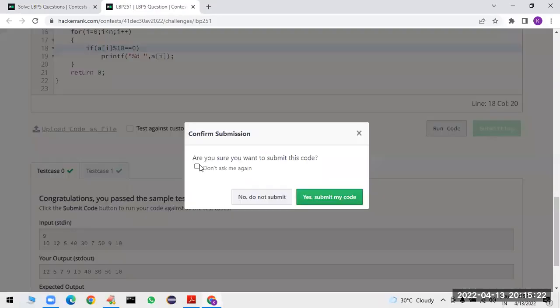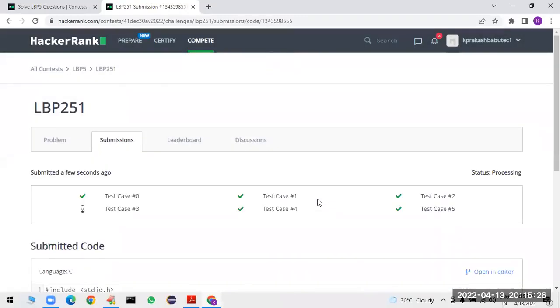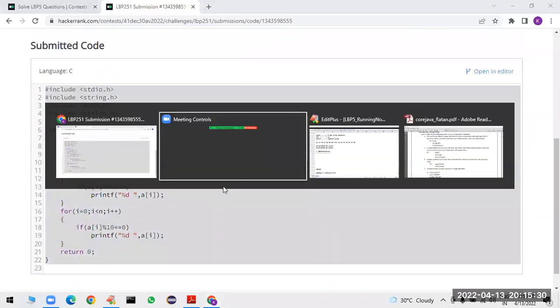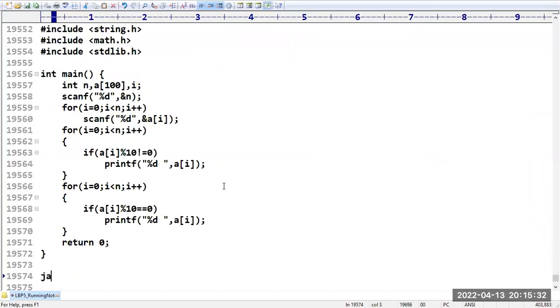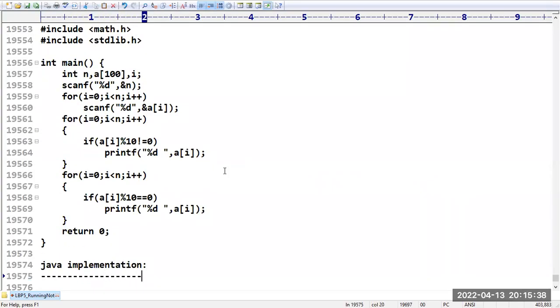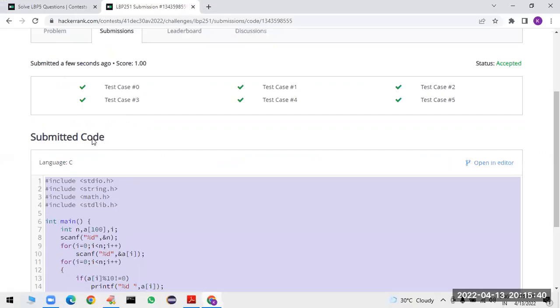Perfectly working, and submit the code for final approval. Yes, all the test cases got passed. This is the C language implementation. Let me go for the Java implementation of this program, sir. Let us see how you can implement this program in Java.